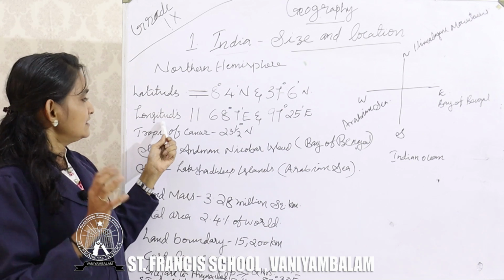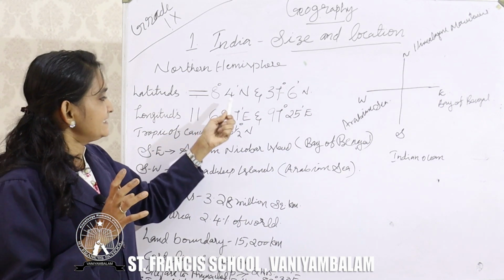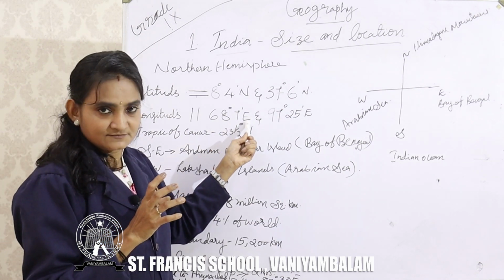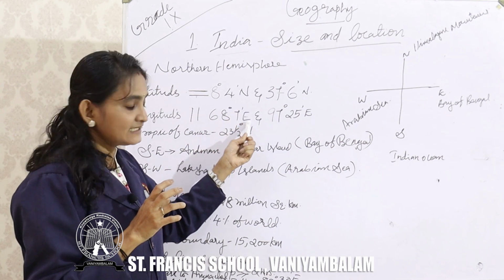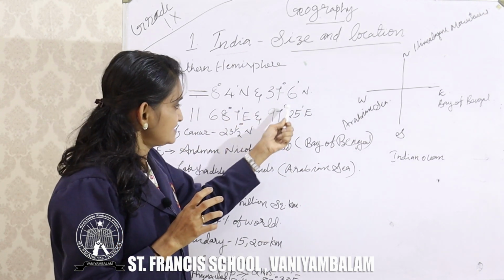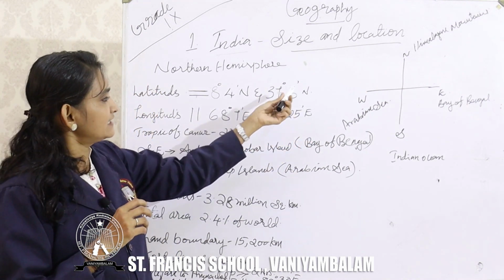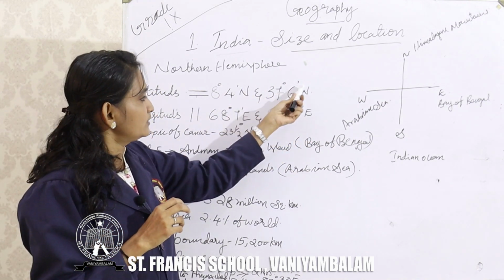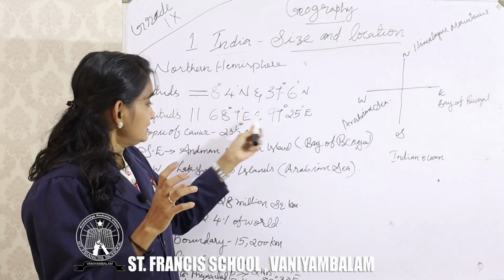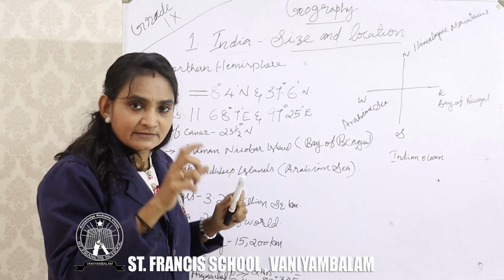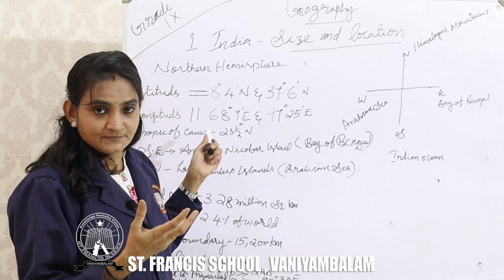Now, what is the longitudinal value of India? The longitudinal value is 68 degree 7 minute east to 97 degree 25 minute east. You can see a mark here, right? This mark we can say is a minute. We know that longitudes are referred to in minutes because longitudes help us to calculate the time.